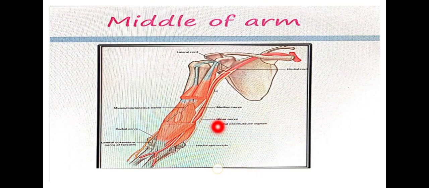What do you mean by intermuscular septum? You will have muscles in the flexor compartment as well as in the extensor compartment, right? The space between the two muscles is called the intermuscular septum. We have a lateral intermuscular septum and a medial intermuscular septum. Since the ulnar nerve passes medially, it pierces the medial intermuscular septum. This is very important: where does it pierce the medial intermuscular septum?